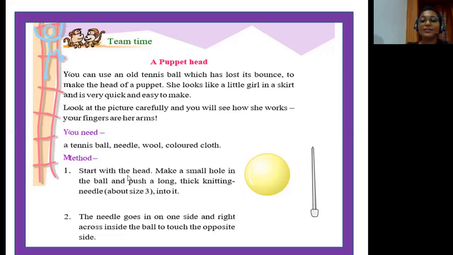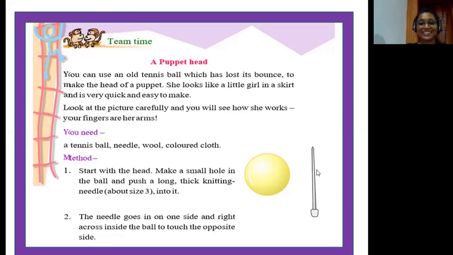Now the method of making this puppet. Step 1. Start with the head. Make a small hole in the ball and push a long, thick knitting needle about size 3 into it. So what should you do first, children? Take your tennis ball and make a hole in it and push a knitting needle of size 3 into the ball. The needle goes in on one side and right across inside the ball to touch the opposite side. So in step 2, you need to push the needle harder so that it reaches the opposite side of the ball.